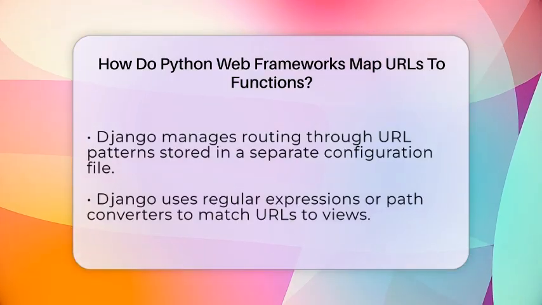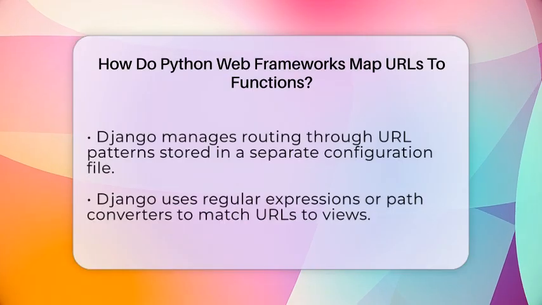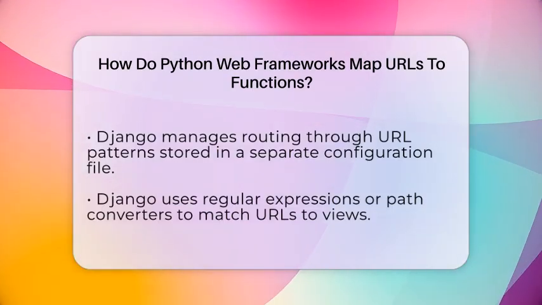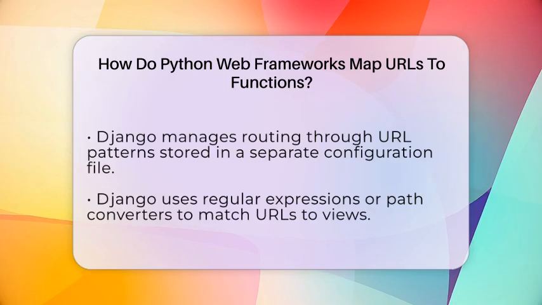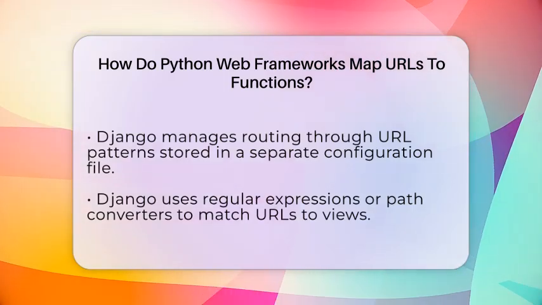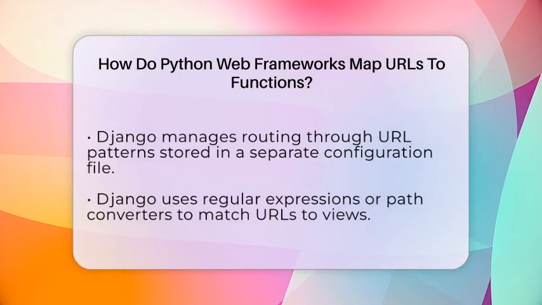Pyramid, another Python framework, uses a routing registry. You register each route with a name and pattern, and link it to a view function. When a request matches a pattern, Pyramid calls the view with any parameters extracted from the URL.